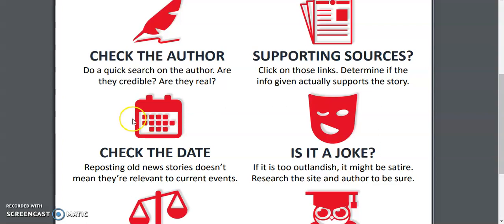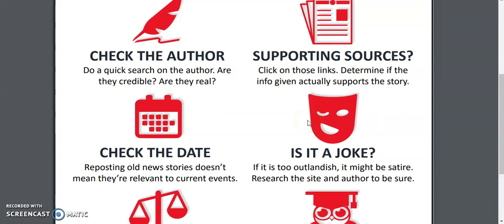So just keep an eye on that date. And then, is it a joke? There are sites that are specifically intended for humor, that make up stories, but their purpose isn't really to try to slander somebody or anything like that. It's really just to poke fun at an idea or something like that, to be parody.